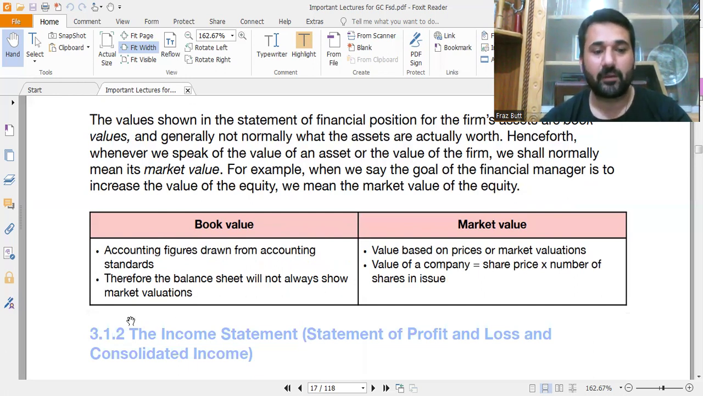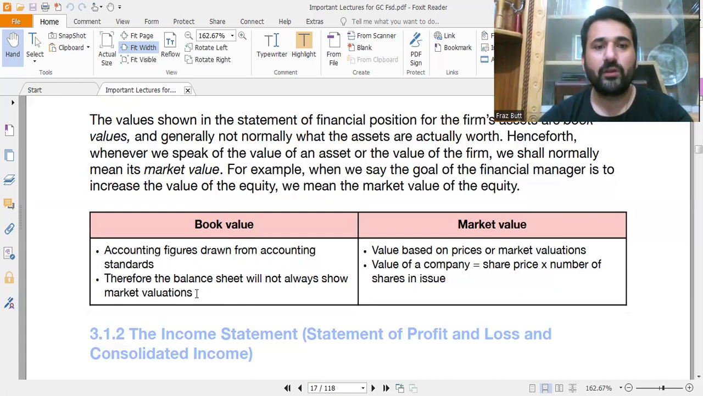So book value, accounting figures drawn from the accounting standards. The figures are shown as they are drawn, by the book value. Therefore the balance sheet will not always show the market valuation, because market valuations are not shown in the book value.